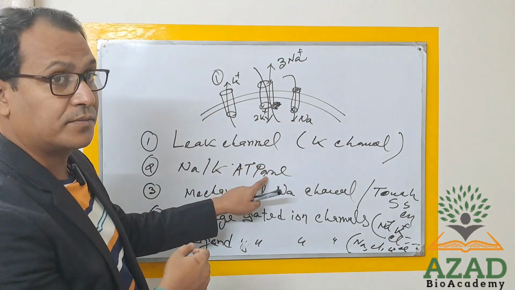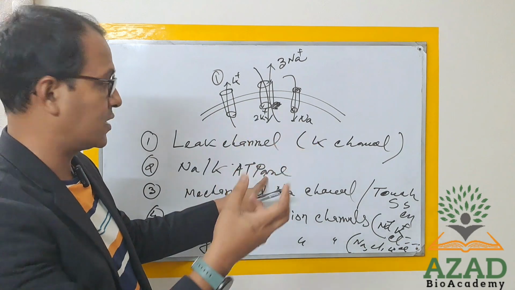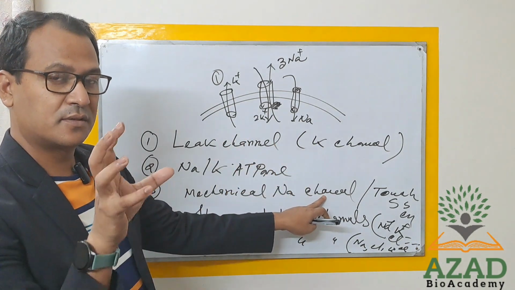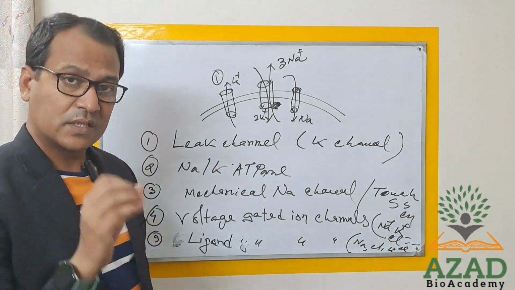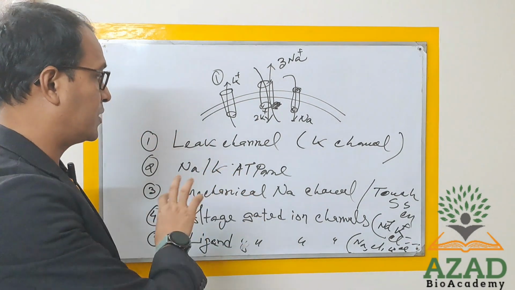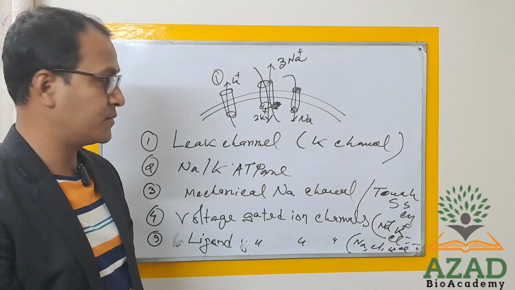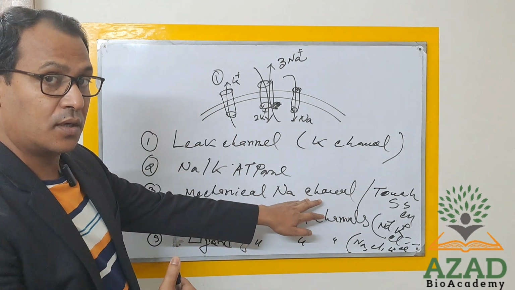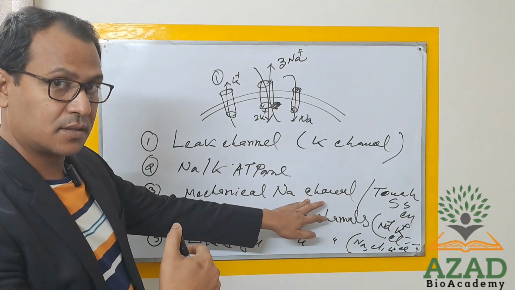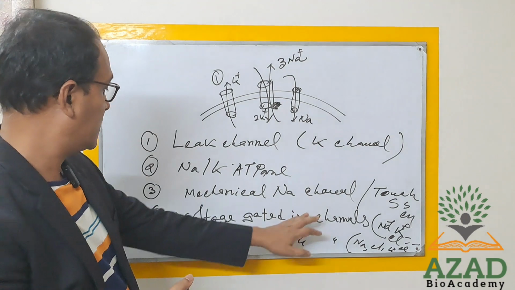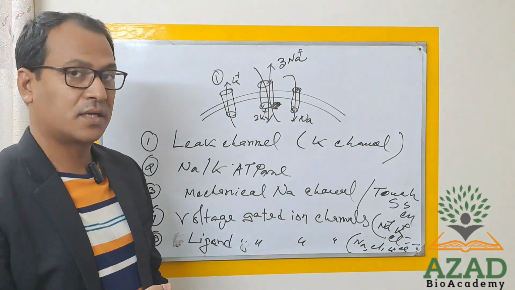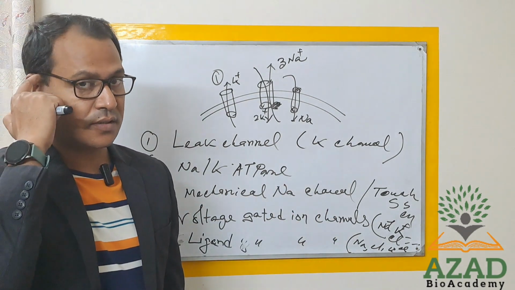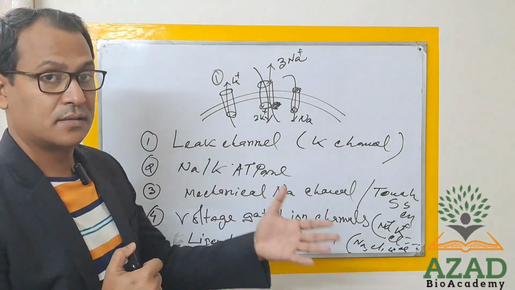The sodium potassium pump will basically maintain the resting potential. The mechanical sodium channel is very sensitive to touch or pressure, but it is not like a voltage gated sodium channel; it will work below the threshold level, that is, in the subthreshold level or graded potential. The voltage gated ion channel is very important because that channel basically contributes to the action potential.